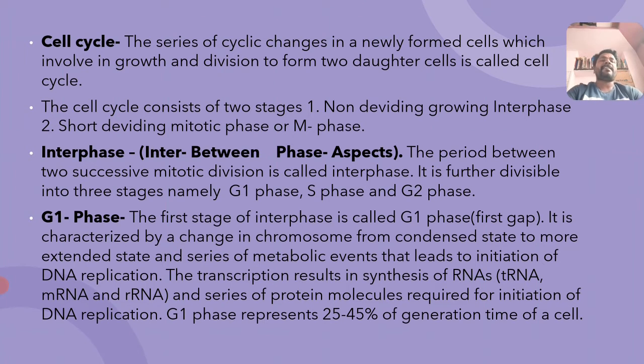The interphase is also called the first phase, the resting phase, or the preparative phase. There are several names for the interphase.